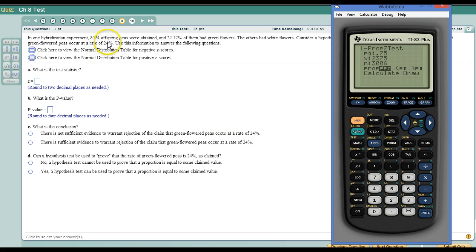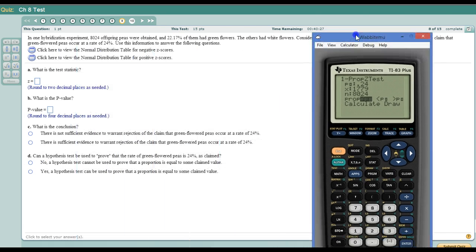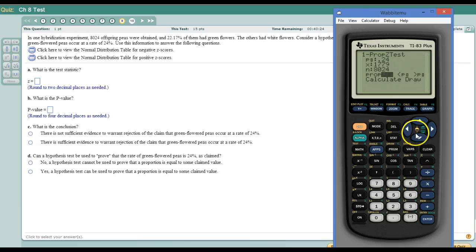The rate is 24%, so as a decimal it's 0.24. X is 22.717% of 8024, so 0.22717 times 8024. Round that to the nearest number, that'd be 1779, out of 8024. Does it give a direction? No, it doesn't give us a direction, so we use not equal to.